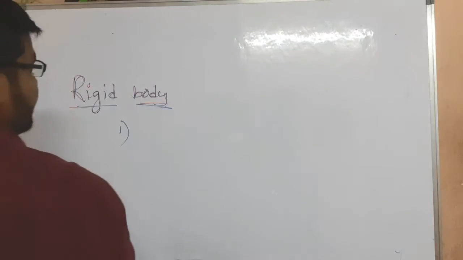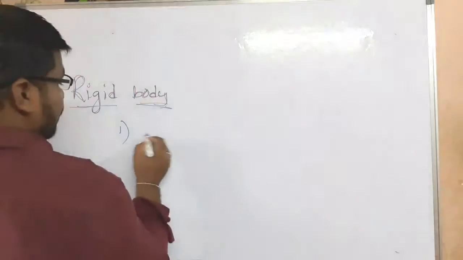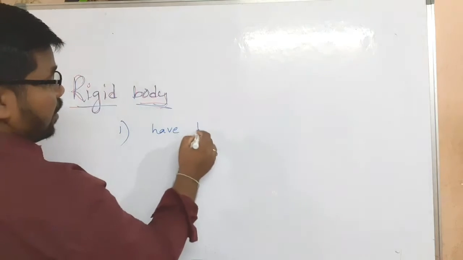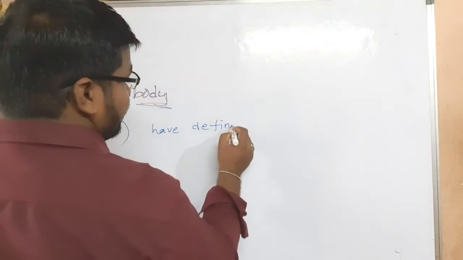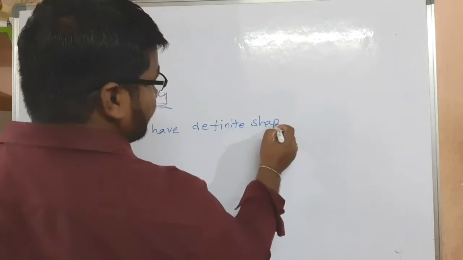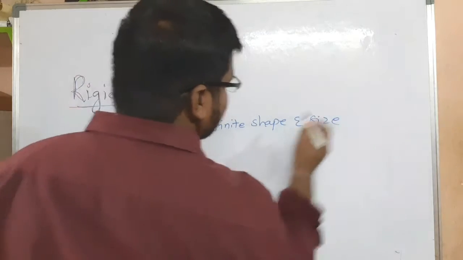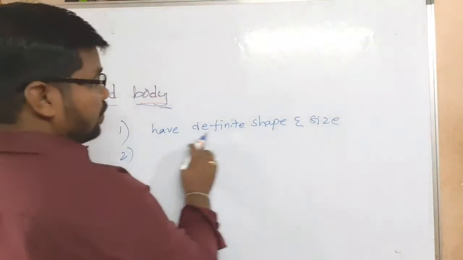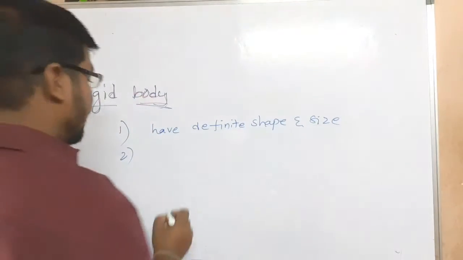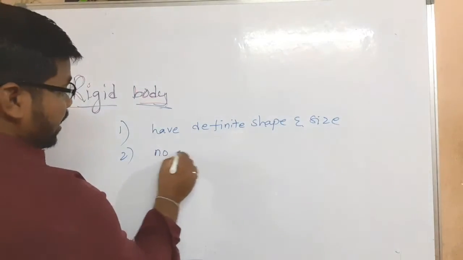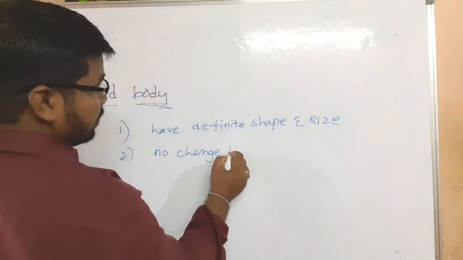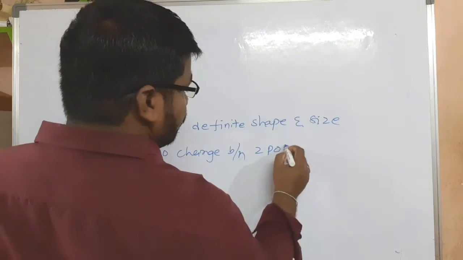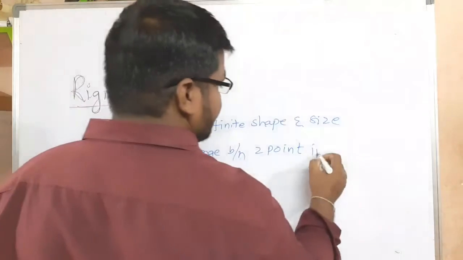First, a rigid body is a type of body which has a definite shape and size, and there is no change between two points in the body.